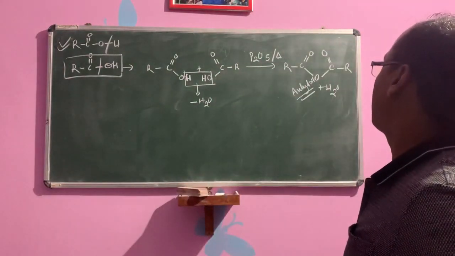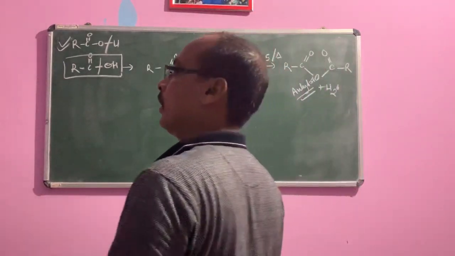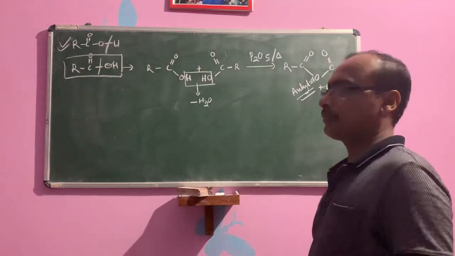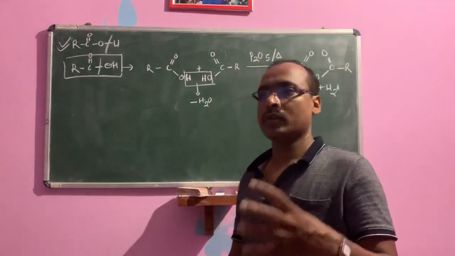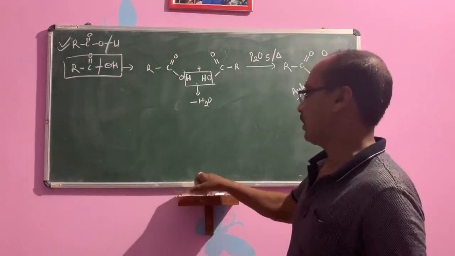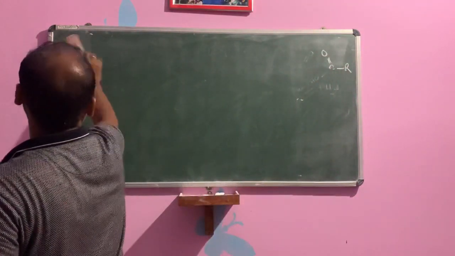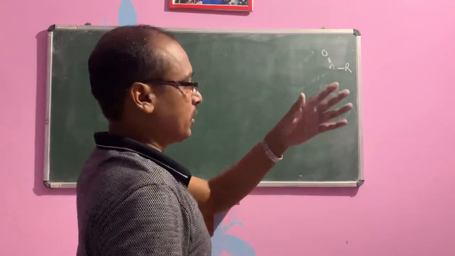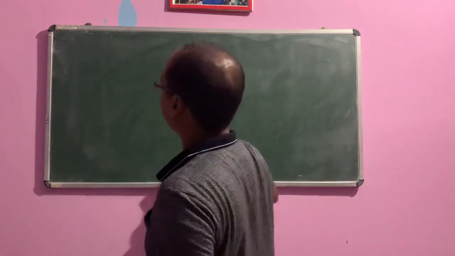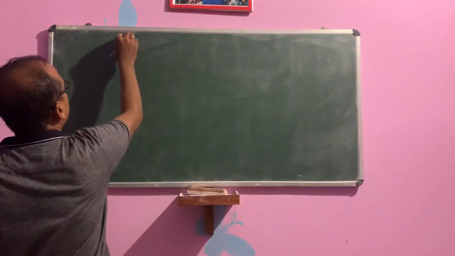Then esterification. Children, you know esterification from class 10 also. When carboxylic acid is treated with alcohol in presence of concentrated sulfuric acid, it forms ester, a sweet smelling substance, and removal of water takes place. That is also one type of dehydration reaction. This is also cleavage of OH, meaning there is an outgoing of OH, that C-OH bond breaking. You see, esterification, that is the second one.